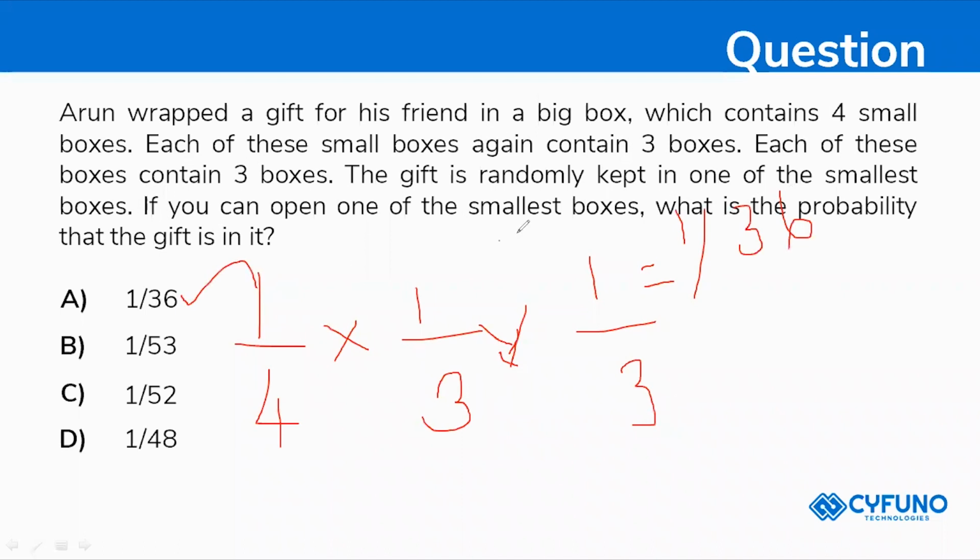Why? Because the first contains 4 small boxes, so that's what I have given 1 by 4, and each small box again contains 3 boxes, so again we should multiply, right? So 4 into 3, 12 boxes, and again 3 boxes inside each. So the probability will be 1 by 4 into 1 by 3 into 1 by 3. So that is equally 1 by 36. Yes, come on, make a note of it.